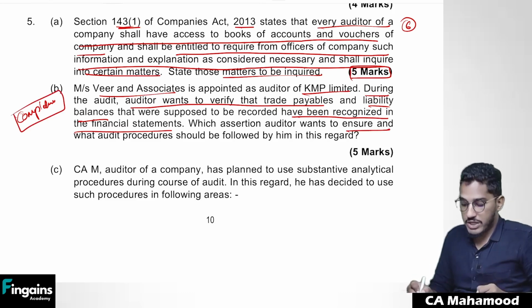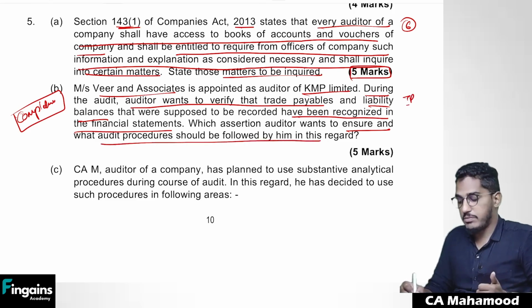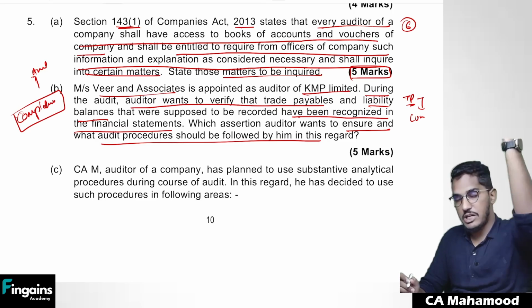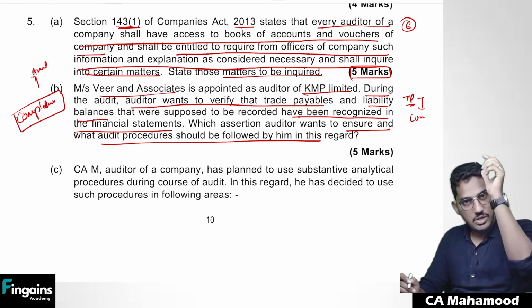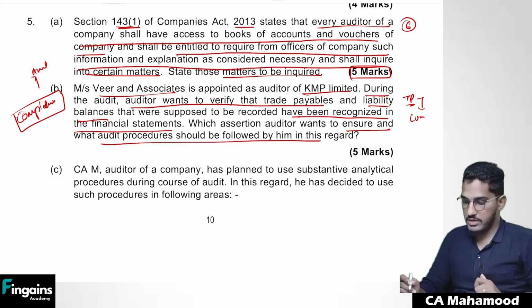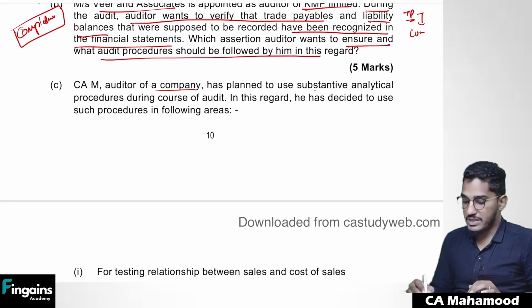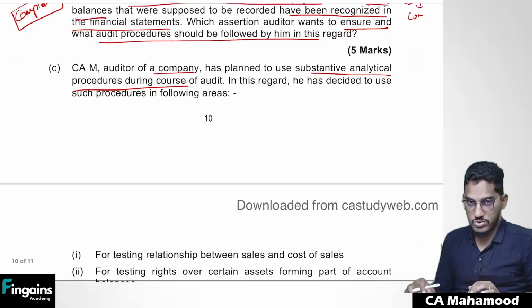Which assertion does the auditor want to ensure? Completeness. And what audit procedure should be followed by him? In the area of trade payables, how will you verify the completeness assertion? Once again, a question from audit of items of the financial statements. Open that trade payables question. There you will find how to verify completeness. So you have to write those few points. Clear? Next. CAM, auditor of a company, has planned to use substantive analytical procedures during the course of the audit.